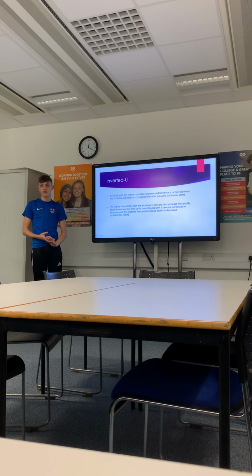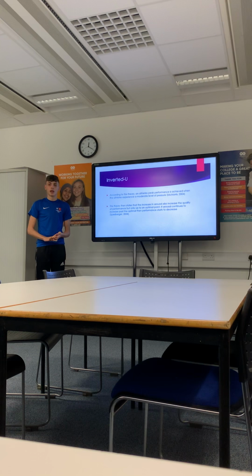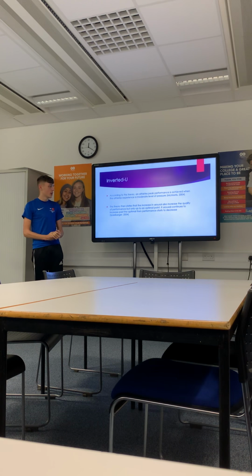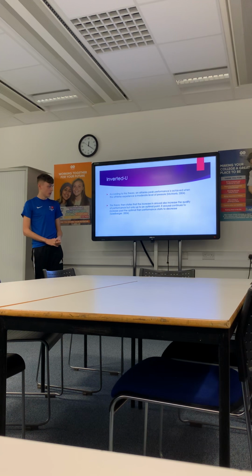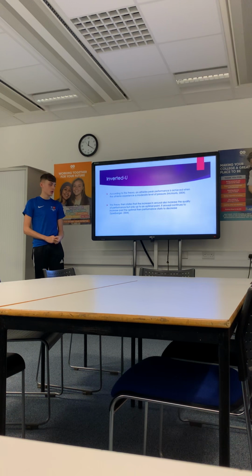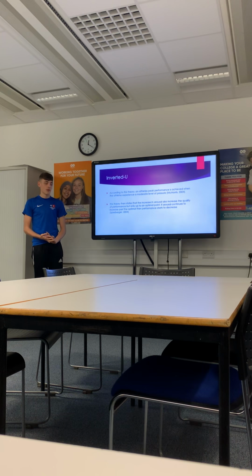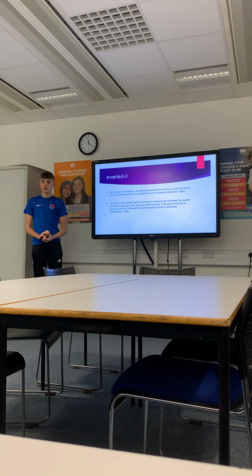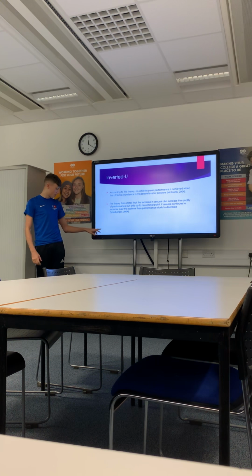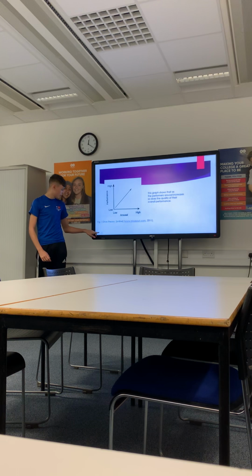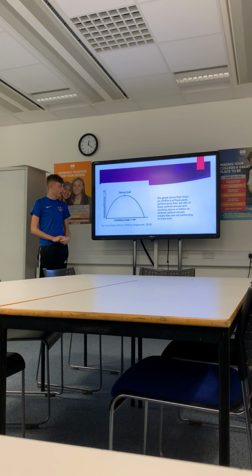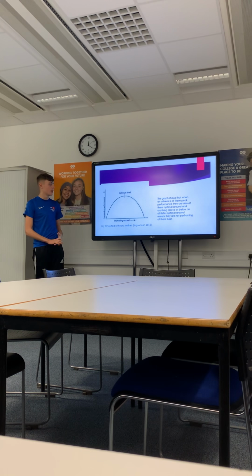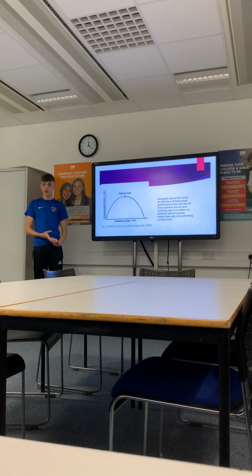The second theory is the inverted U theory, and this theory states that an athlete has a peak level of performance, and it is achieved when there is a moderate amount of pressure. This theory states that as arousal increases, performance also increases, but only up to an optimal point. If arousal continues to increase past this optimal point, the performance will deteriorate. This is the graph that is associated with the inverted U theory, and the optimal point is the midpoint, and anything past that, performance starts to decrease again.